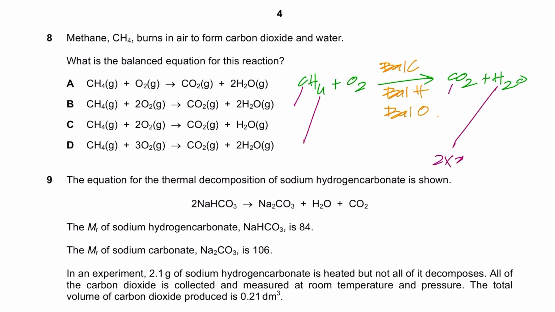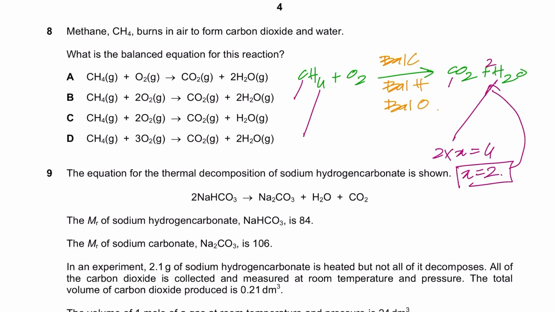So what should I multiply 2 with to get 4? x is equal to 4 over 2. That's 2. Insert the 2 right here. So I've inserted the 2 here. Don't mind my writing, please. And now let's check the oxygen. You have 2 oxygens here, and 2 times 2, 2 times 1, that's 2.